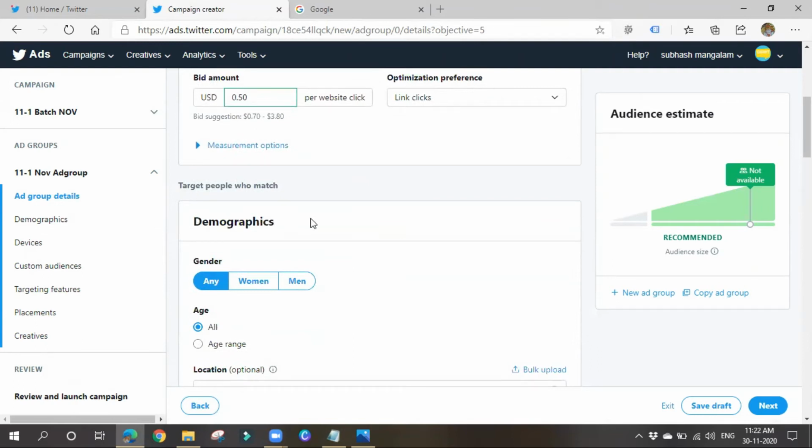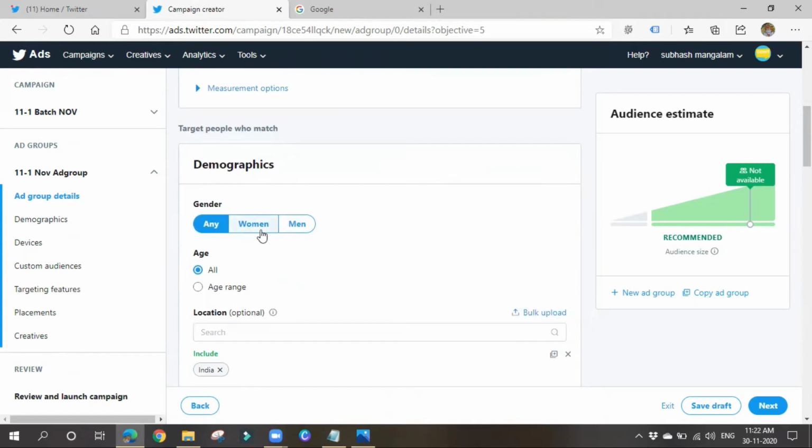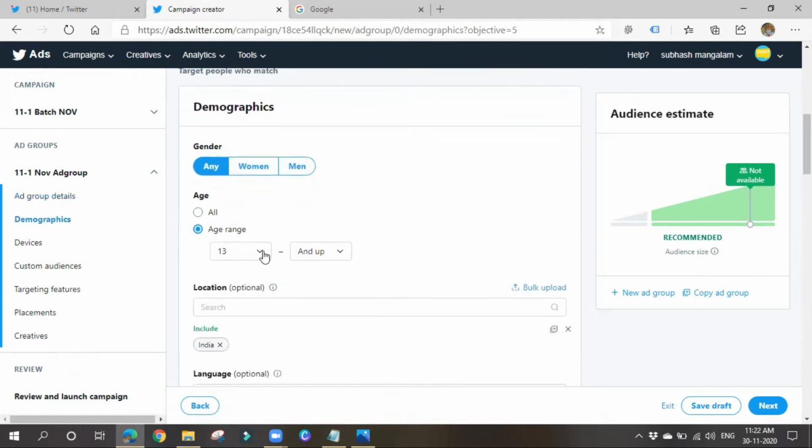So next thing is demographics. The targeting starts from here. Okay, gender, you can choose the gender you want. So age range, you can choose the age range also. Let's think that we are marketing for digital marketing training and all, so I'll be choosing from 25 to